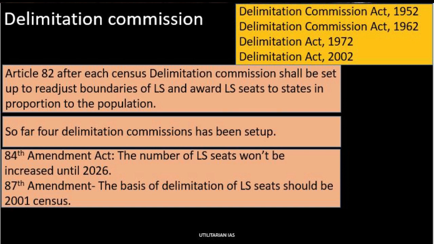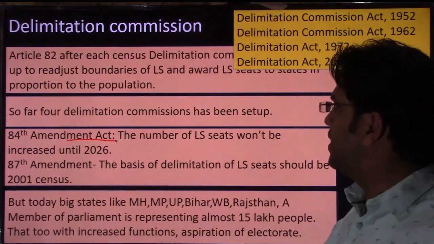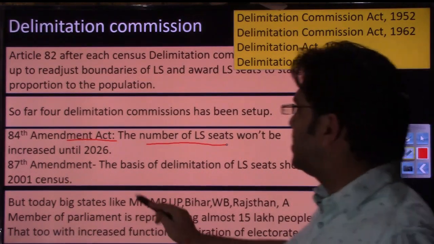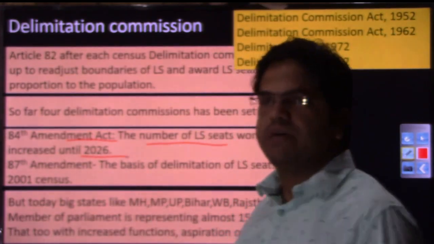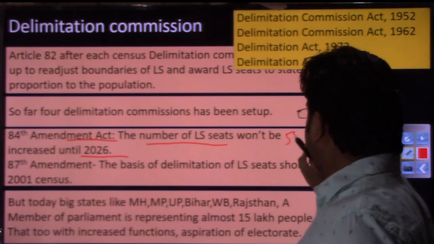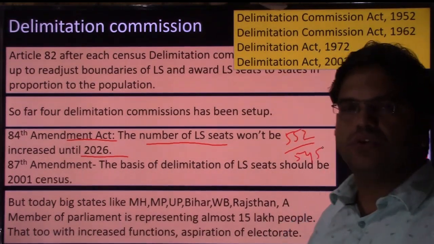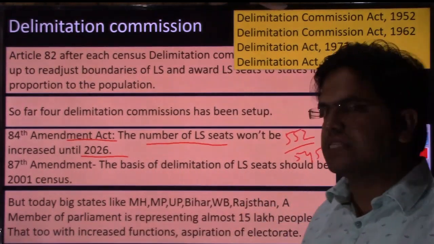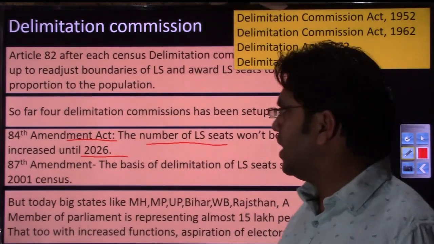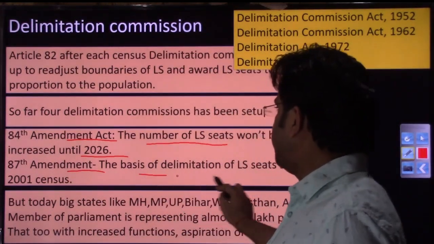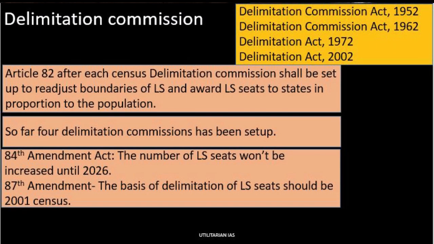The problem is that through the 84th Amendment Act, we have frozen the number of Lok Sabha seats. We have said by the 84th Amendment that this number of Lok Sabha seats that we have, maximum 552 or say 545, will not be increased until 2026, and we'll see the reasoning why we have done this. And in the 87th Amendment, we said that the basis of delimitation of Lok Sabha seats would be the 2001 census. So these 2 amendments are necessary for you to remember.